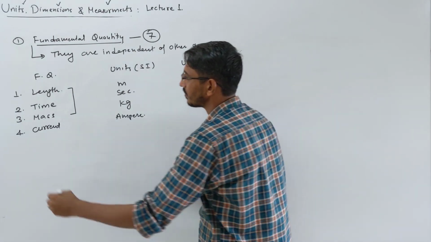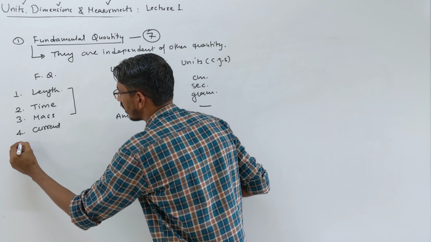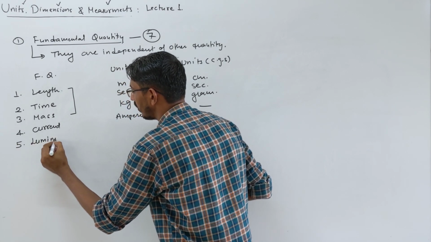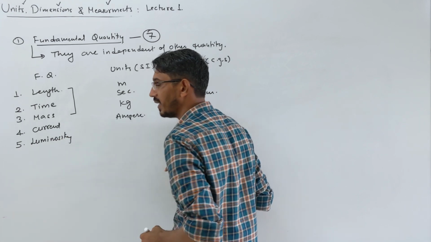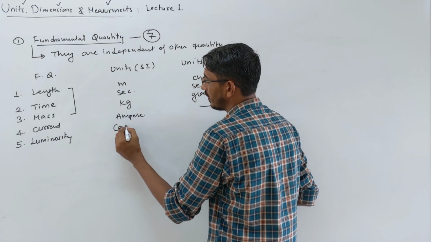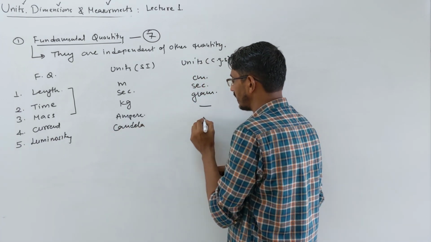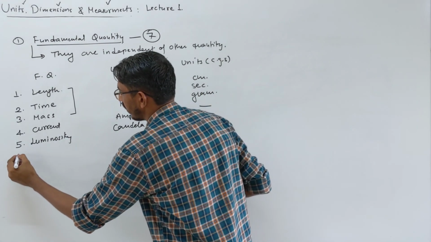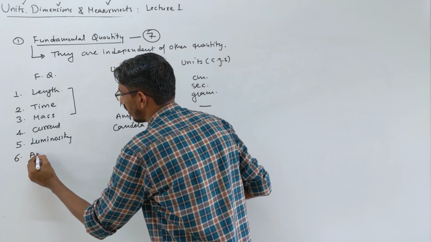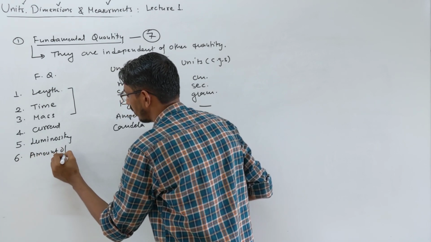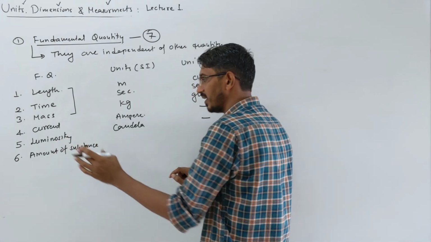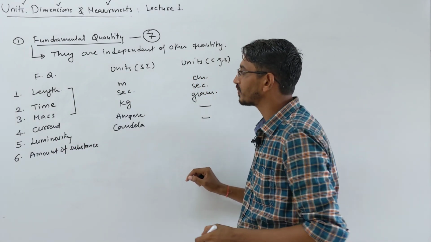Let's talk about the next. Then luminosity, which means intensity of light, we measure in candela. Again there is no CGS unit here, we don't need to worry about it. Then you have the amount of substance. This thing mainly comes in chemistry.